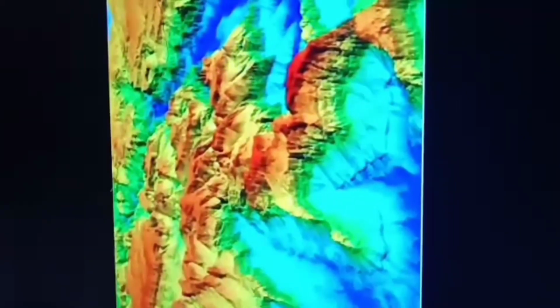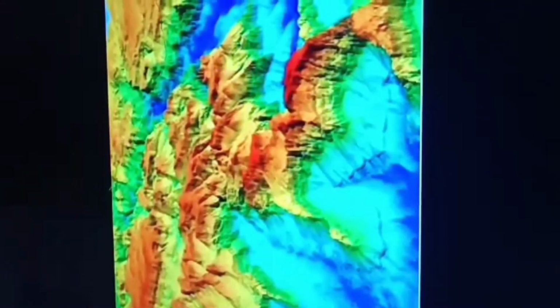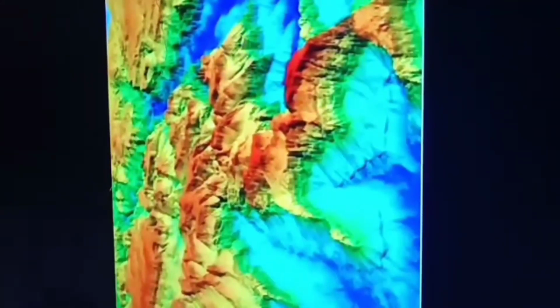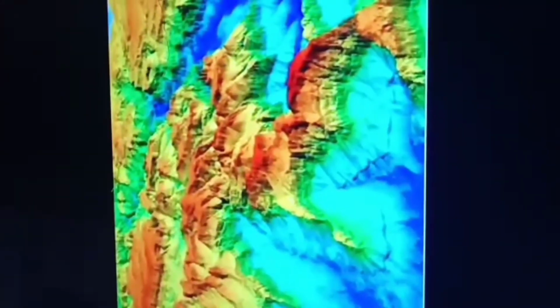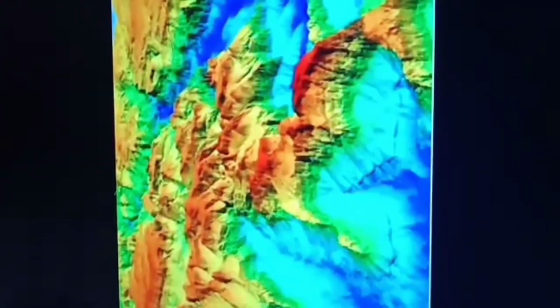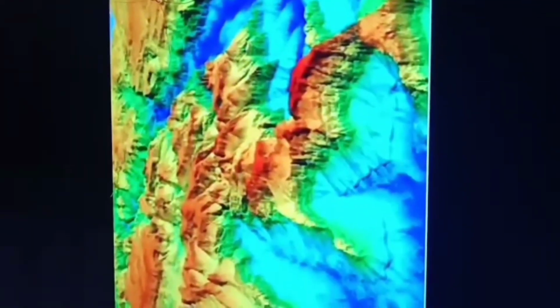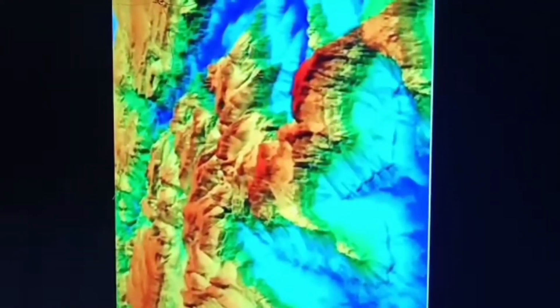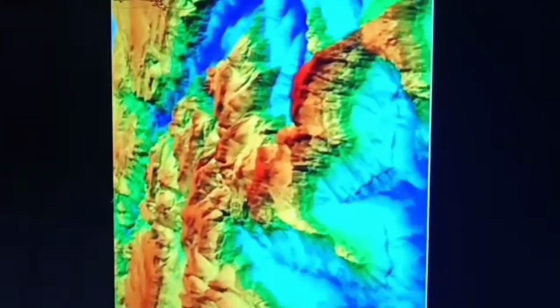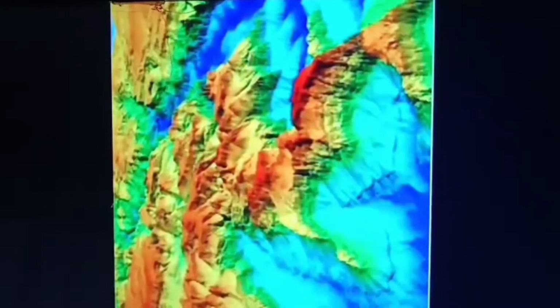Third image is the digital elevation model. It is a modern method, and from this image we can easily get information through man-made satellites with the help of a computer. We can easily observe differences in the height of landforms.